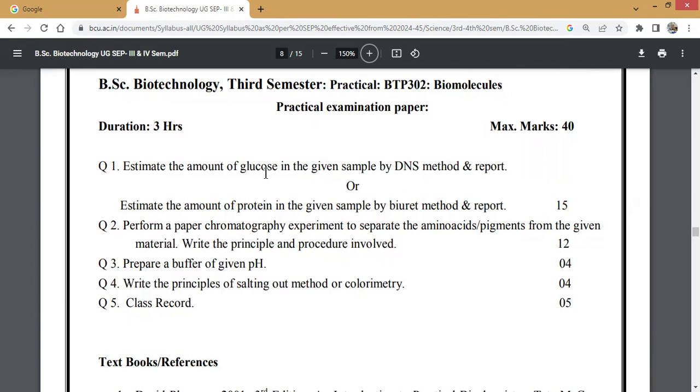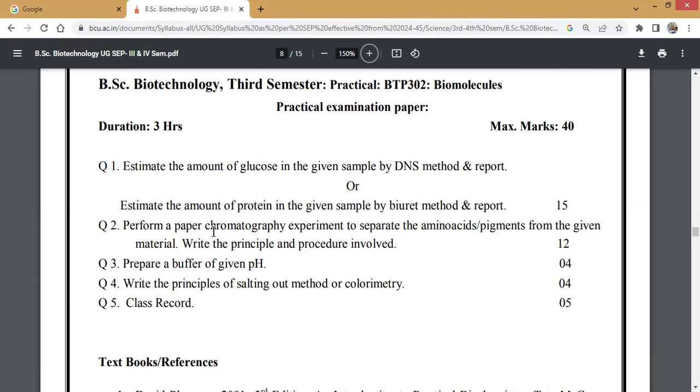Question number 1: estimate the amount of glucose in the given sample by the DNS method and report, or estimate the amount of protein in the given sample by the Biuret method and report. So this carries 15 marks. If this carries 15 marks, you need to write the principle, then the procedure, where the tabular column itself is a procedure. Then you need to plot the graph and show the report to the examiner. So all those include 15 marks.